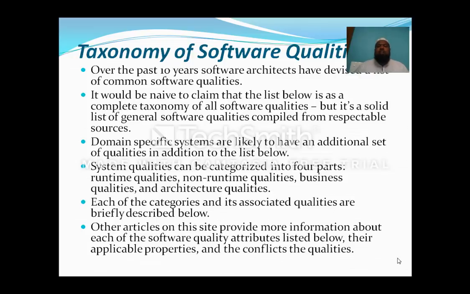System qualities can be categorized into four parts: runtime qualities, non-runtime qualities, business qualities and architectural qualities. Already I discussed some of the quality attributes. Now I am talking about the system qualities, categorized into four parts: runtime qualities, non-runtime qualities, business qualities and architectural qualities. We will see each of them. These associated qualities are briefly listed below, and other articles on some sites may provide information about each of the software qualities listed, their applicability, properties and their conflicts.